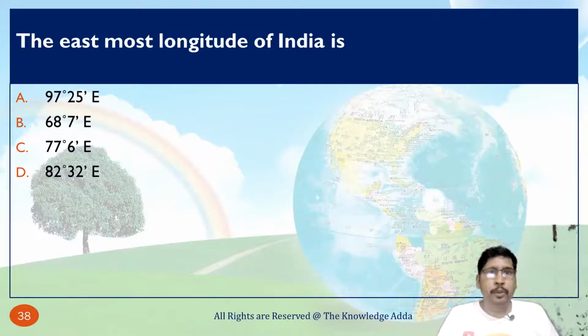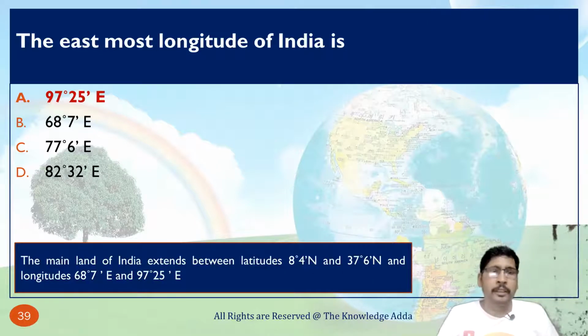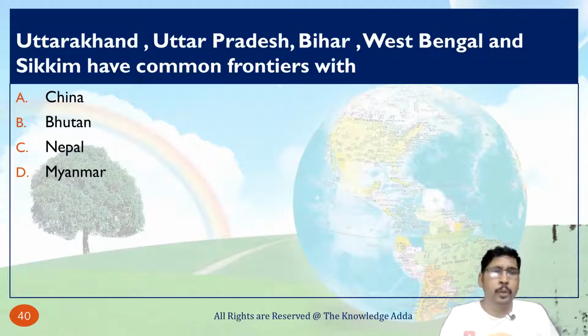The easternmost longitude of India is, so that is 97 degree 25 minute. Uttarakhand, Uttar Pradesh, Bihar, West Bengal and Sikkim have a common frontier with, means these states have a border with which country?